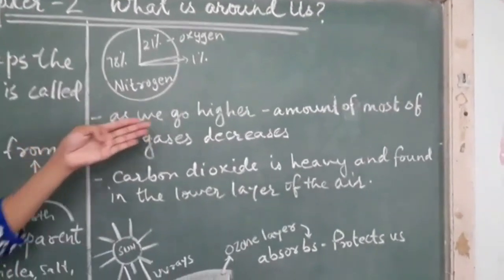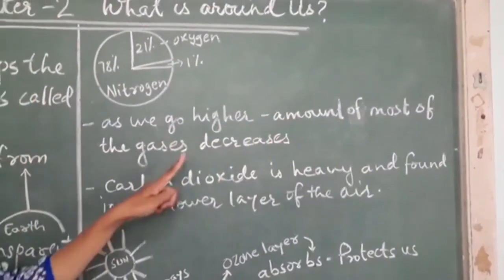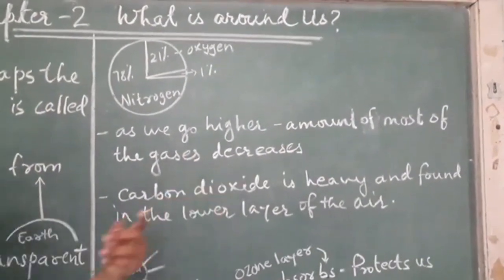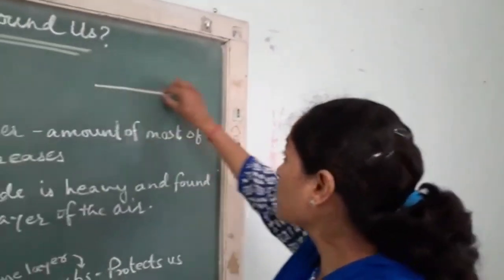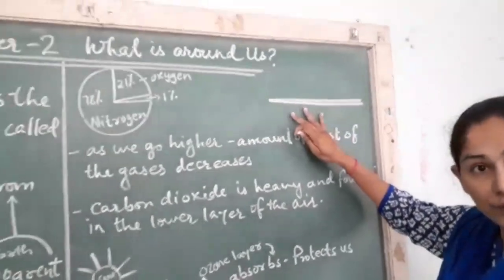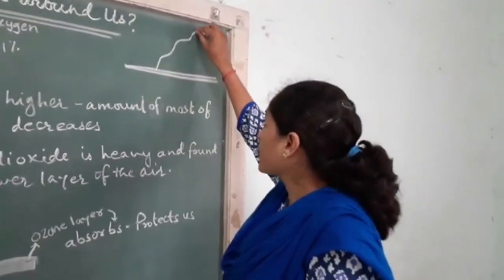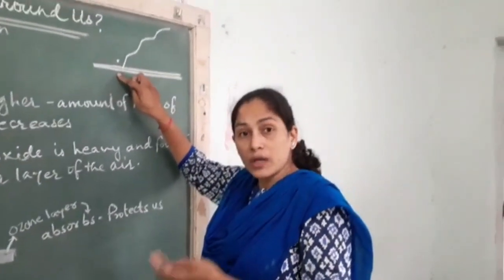As and when we go higher in the atmosphere, the amount of most of the gases decreases. As and when you climb higher and higher, the gases will reduce. Take for an example, this is lithosphere, this is surface of the land and this is the mountain. A mountaineer is over here at the bottom of the hill.